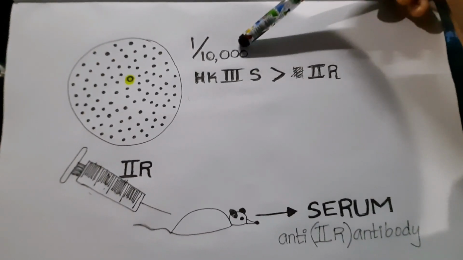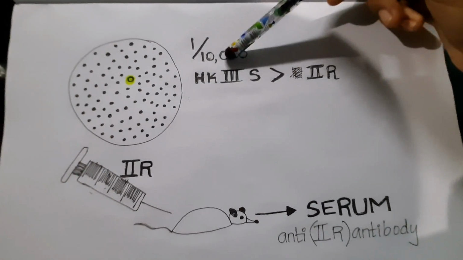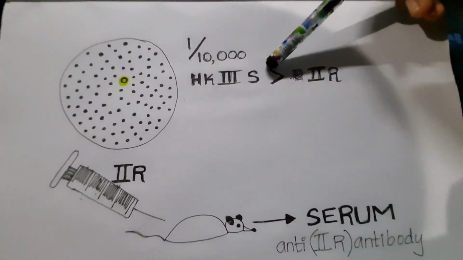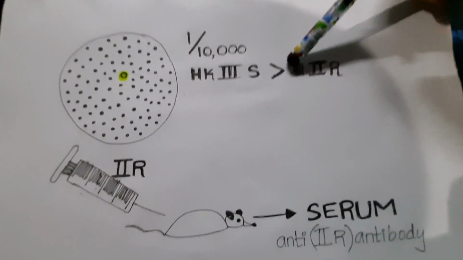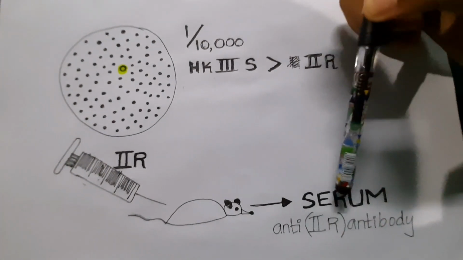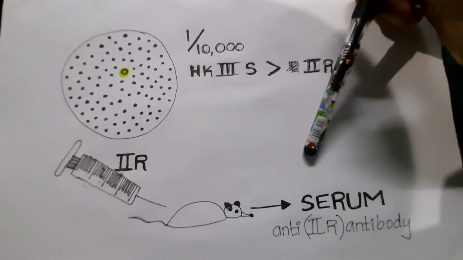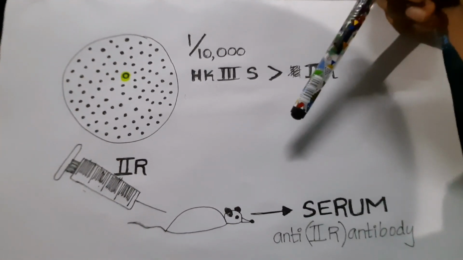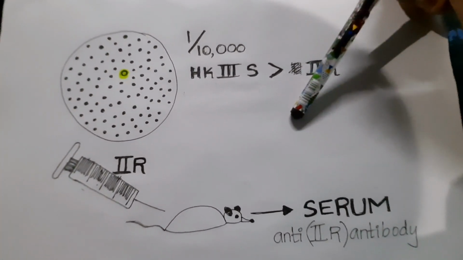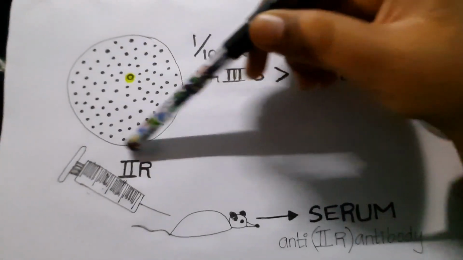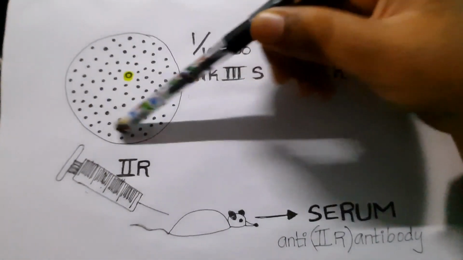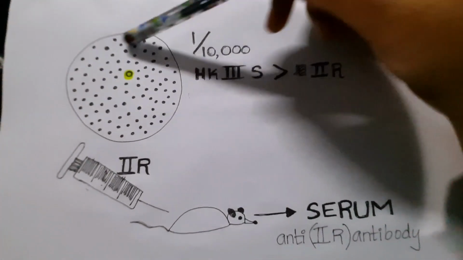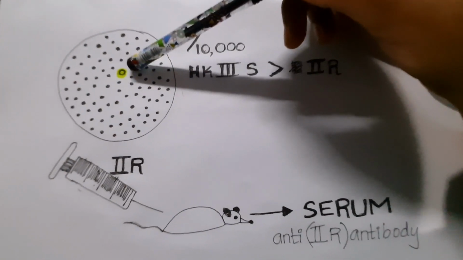Since this frequency is very low, in the experiments they used a higher amount of heat-killed 3S than 2R to get results more visibly. And also, why they used serum is one of the most important things that we should know while we are doing research. It's something very practical, kind of an application. See here, if this is a colony, all these black dots are 2R colonies. Only one out of all these numerous colonies has transformed as 3S.